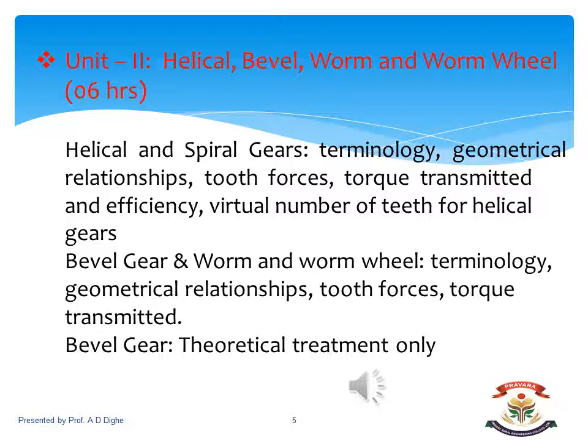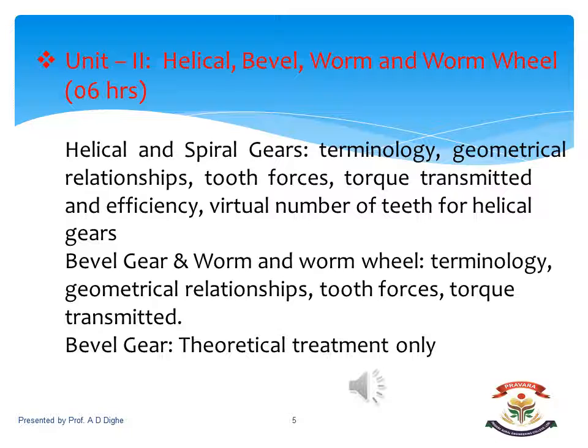The first part is helical and spiral gears. If the shafts are parallel to each other, then the gears are called helical gears. And if there is an angle between the two shafts, then those gears are called spiral gears. So what are the contents of it? The helical and spiral gear terminology, then its geometrical relationships, tooth forces, then torque transmitted and the efficiency of helical and spiral gears, then the virtual number of teeth of a helical gear. Now this part should be covered in the first part. Then the second part is of helical gear.